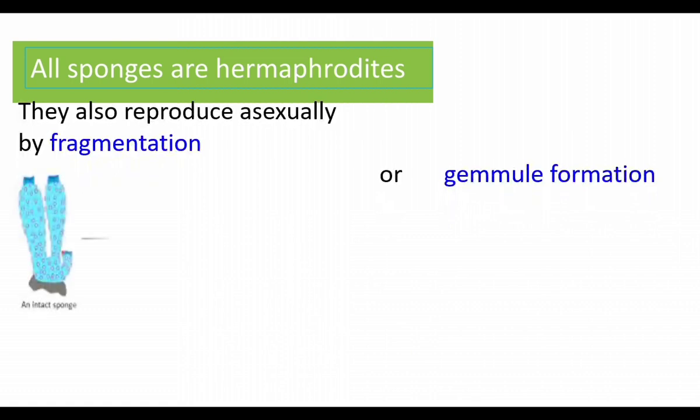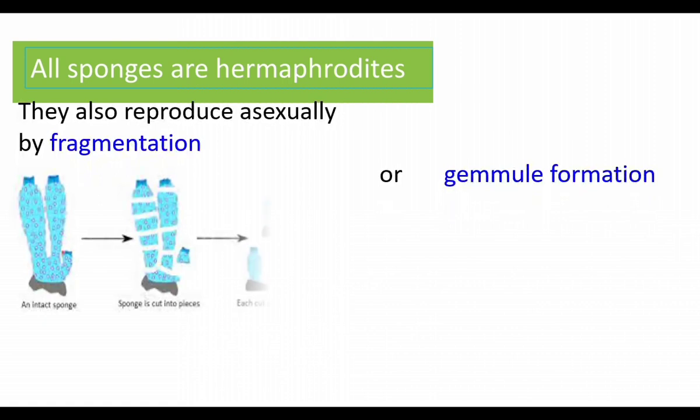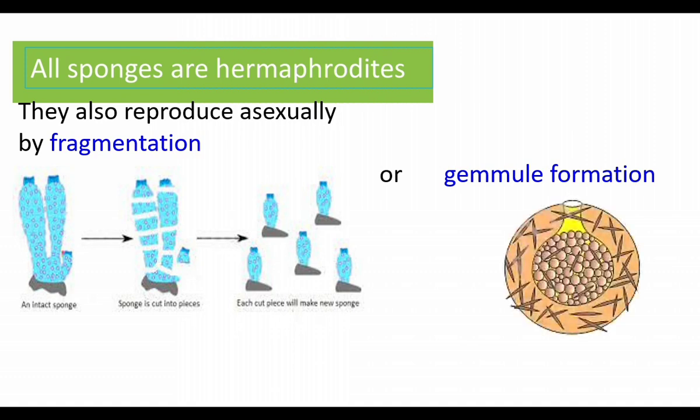In fragmentation, the body of sponges split into pieces. Each piece develops into new sponge. Gemule formation takes place during unfavorable condition. The sponge is covered by a hard covering, inside which internal buddings are formed. Internal buds are formed. During favorable condition, the buds develop into new sponges. Sexual reproduction involves the formation of male and female gametes.